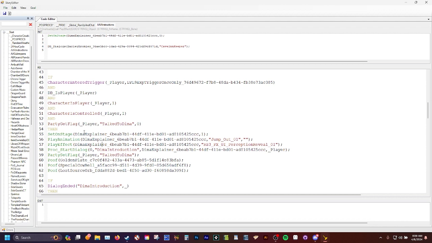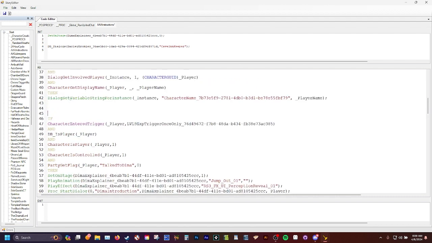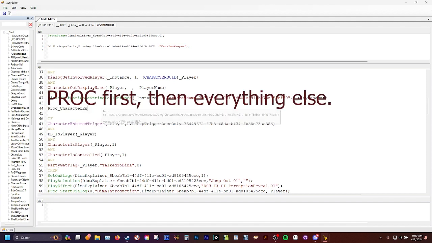It's just better to make a proc and just say, hey, player, and just have a player and a trigger GUID. An example of that is something like this. Proc character entered trigger.